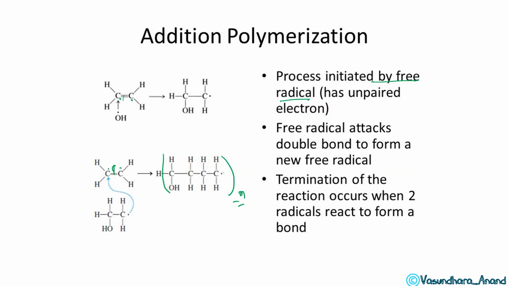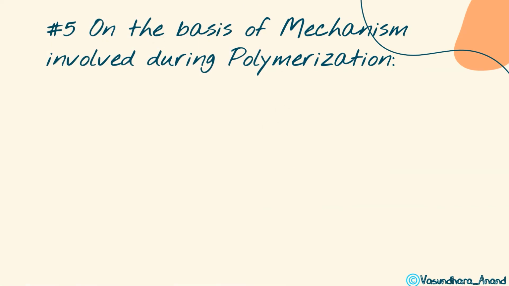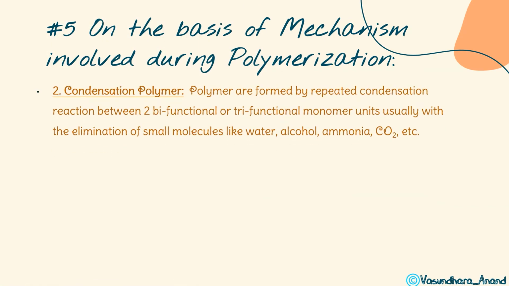Termination of the reaction occurs when two radicals react to form a bond. So these are also another type of polymerization, addition polymerization only. Now next type, that is condensation polymers. What is this condensation? What happens in addition? Simply monomers will attach to each other.